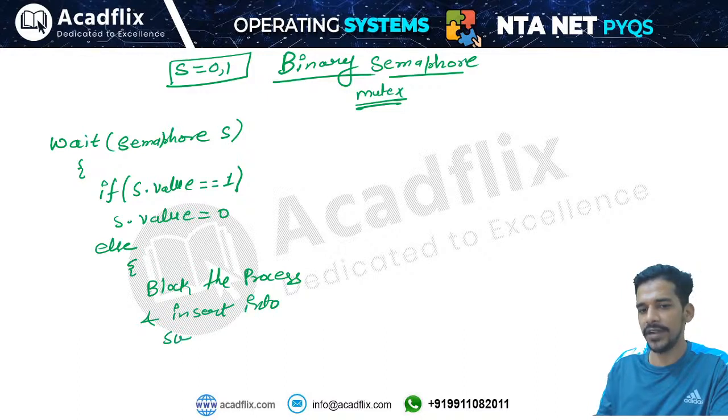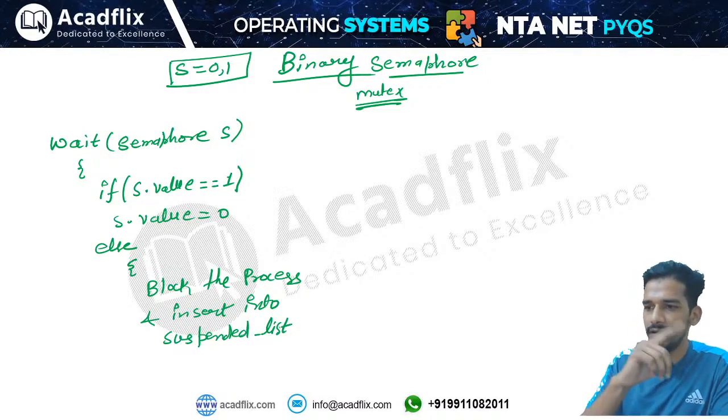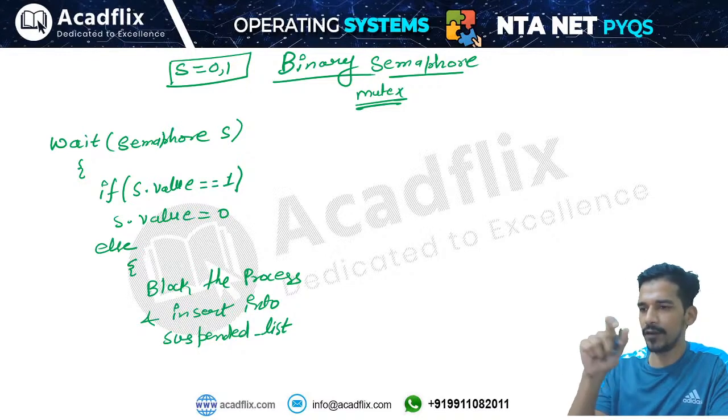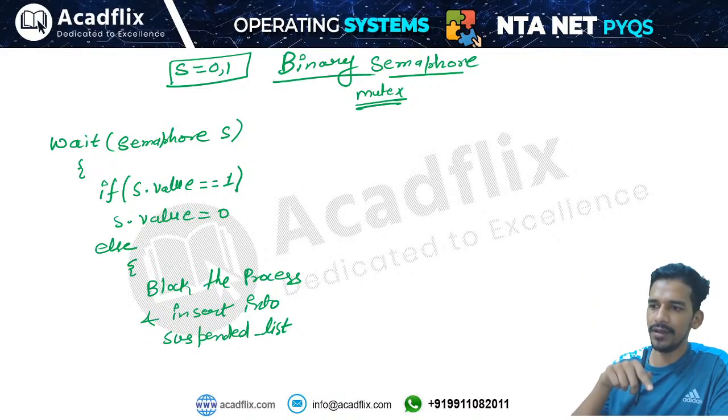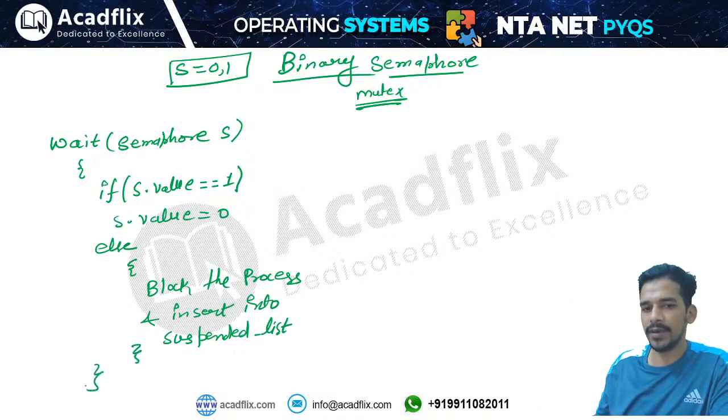Okay, we will have a suspended list in the waiting queue, right? Remember, in the process state diagram you had a suspended list in the wait or block state. All the processes which are suspended by the middle term scheduler will be added to the suspended list. So this process will be suspended if the value of semaphore is 0.